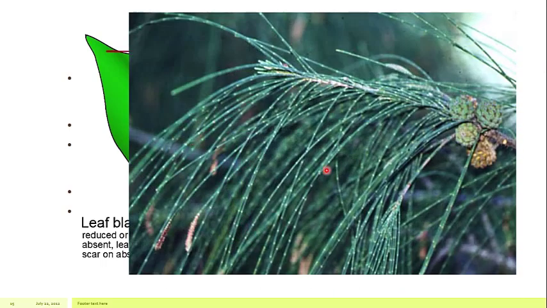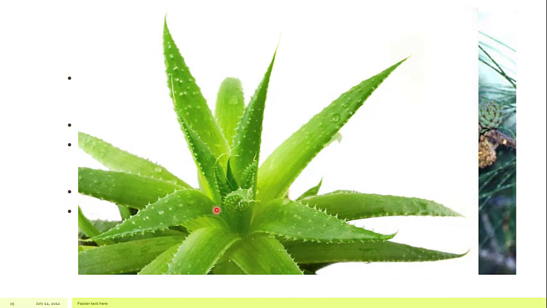So here are the Pinus leaves which are present here. These are needle like, and they also reduce the water loss. As far as Pinus is concerned, Pinus is present at very elevated conditions, where the temperature is very low. But there, as the conditions are rocky, mountainous, and water is also scarce, that's why we are calling it the desert or the drought condition. And here is the aloe vera, the third category, where these are the leaves, and they are storing an excess amount of water, and they are making the leaf succulent.